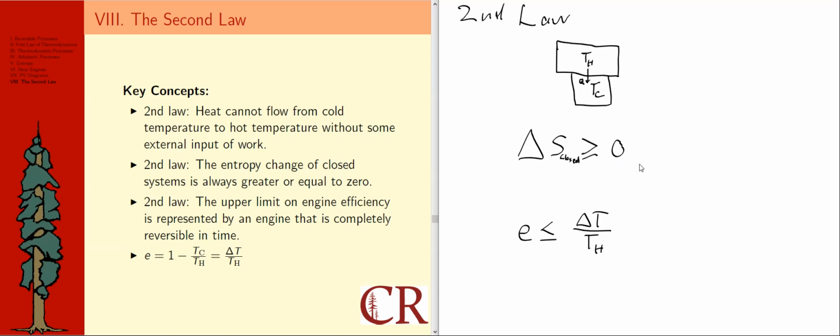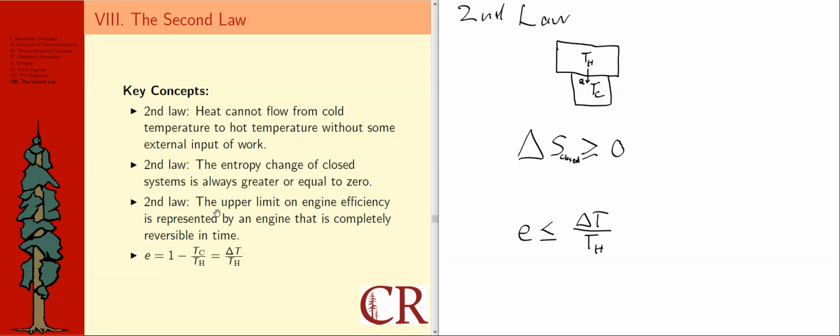And this is in alignment with this first statement because heat flowing from hot temperature to cold temperature represents a positive entropy change. Heat flowing from cold temperature to hot temperature, in contrast, would represent negative entropy change and therefore would violate this statement as much as it violates the statement that we started with.